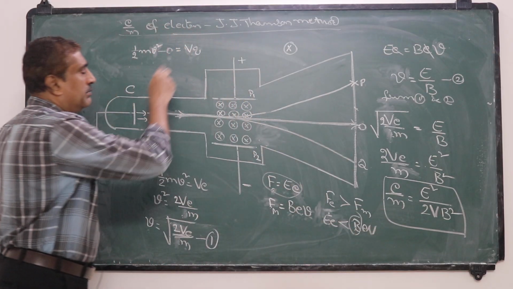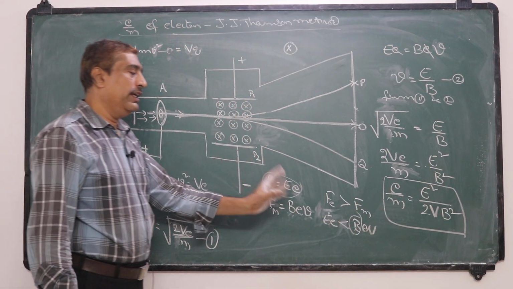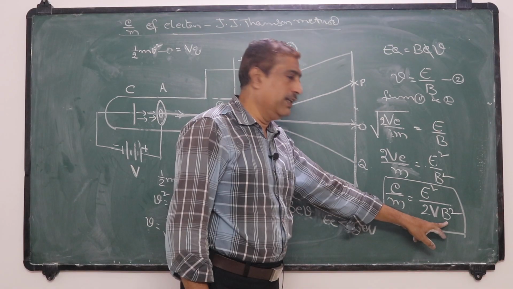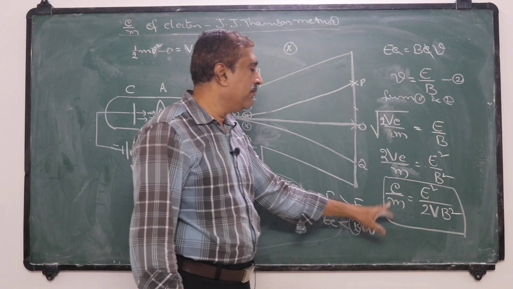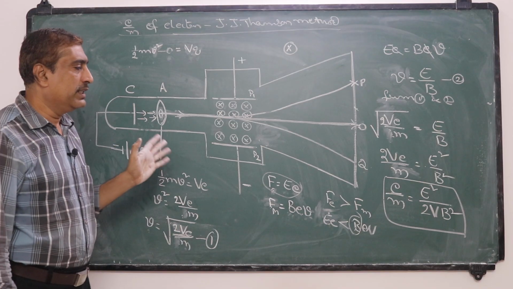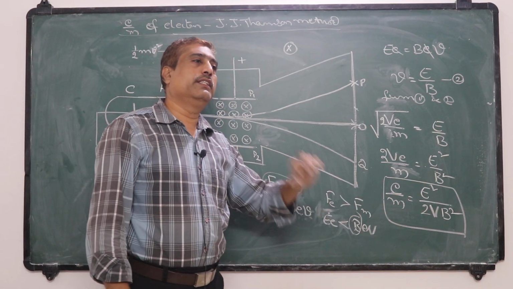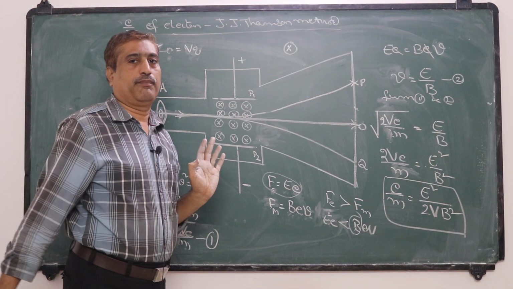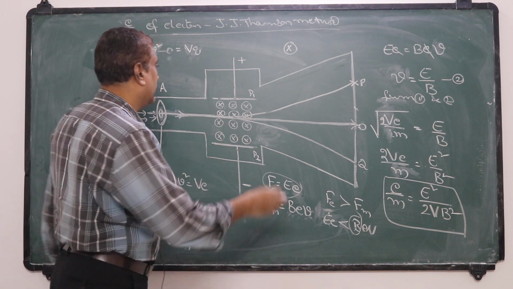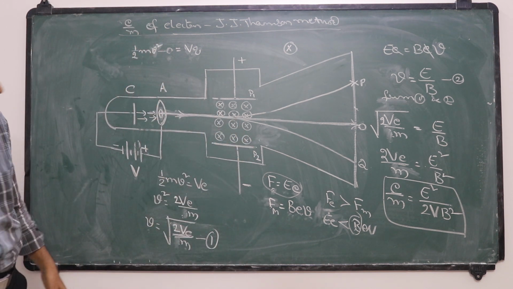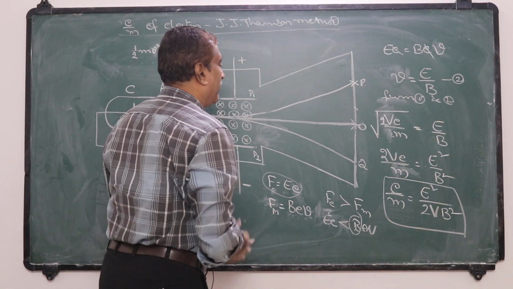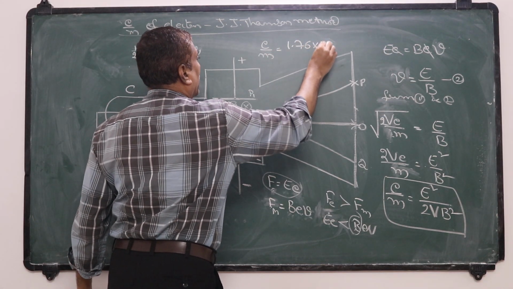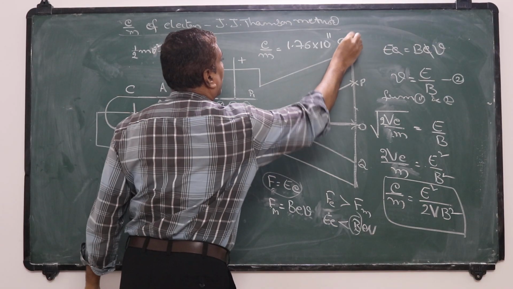Now J.J. Thomson experimentally observed that under any accelerating voltage and magnetic and electric field strengths, this particular E by m value is found to be constant. That means the value of this particular E by m is independent of the applied voltage V and the strength of the electric and magnetic fields. So he observed this value as 1.76 into 10 to the power 11 Coulomb per kg.